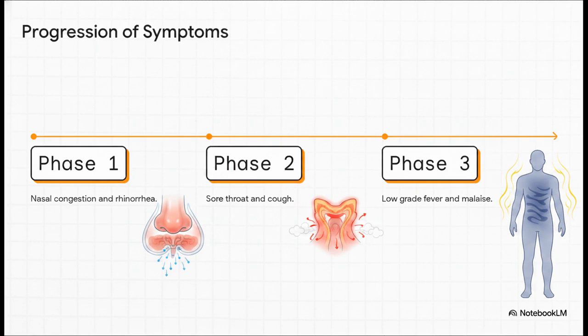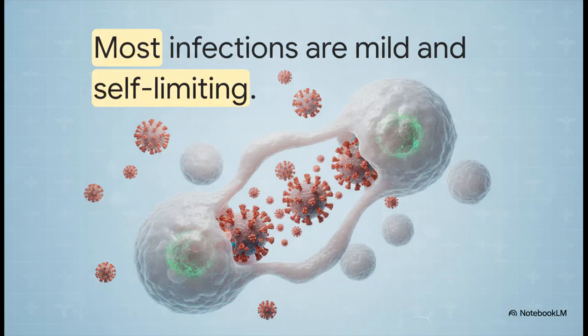Finally, hitting Phase 3, the patient might start to experience systemic symptoms. We're talking a low-grade fever and general malaise or fatigue. It's a very stepwise, sequential journey, starting from the nose, moving down to the throat, and then eventually zapping the whole body's energy levels. But here is the crucial point to remember.